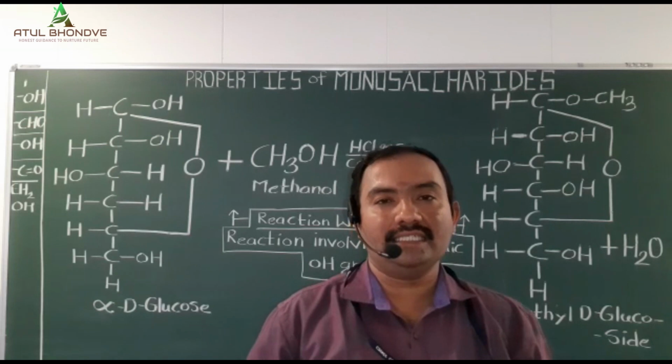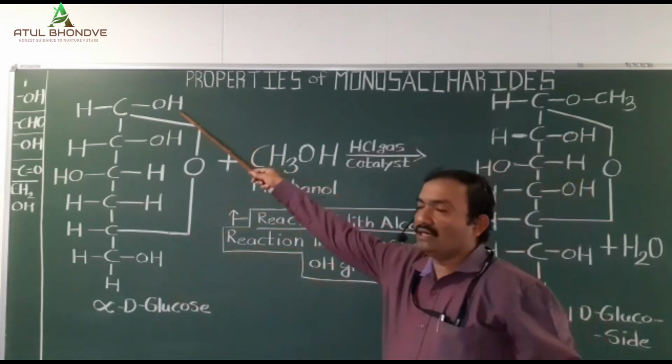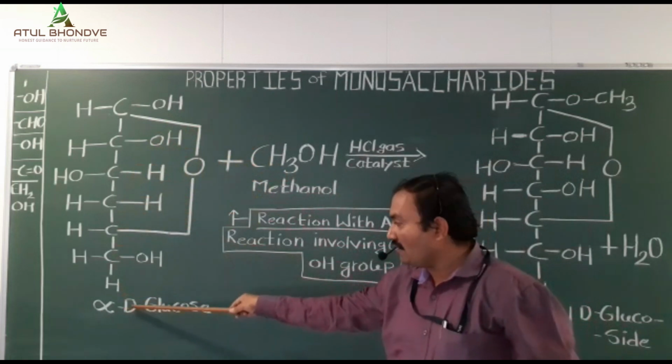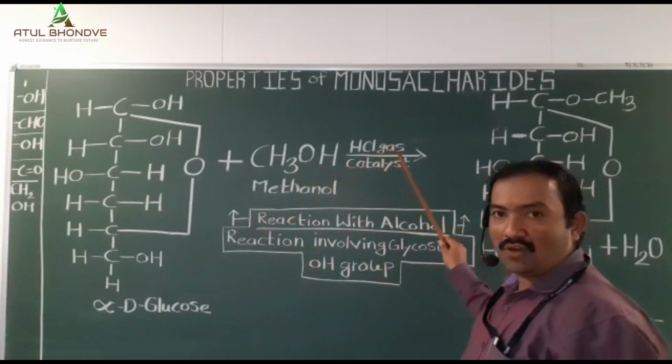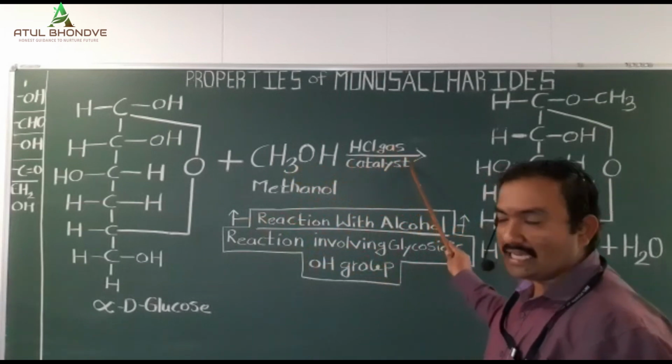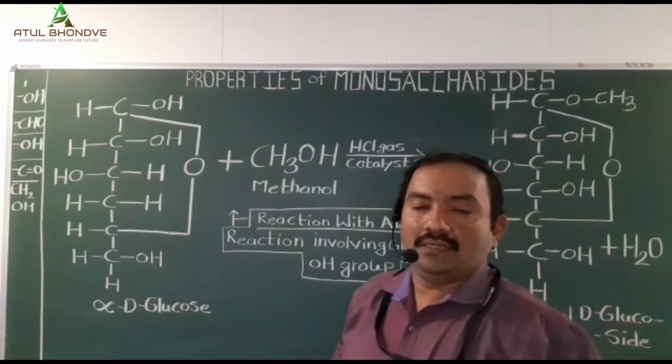The complete reaction is in front of you. When the glycosidic OH group of alpha-D-glucose reacts with the alcohol in presence of a suitable catalyst, that is HCl gas, there is a synthesis of alpha-methyl D-glucoside or glycoside. The synthesis is in front of you.